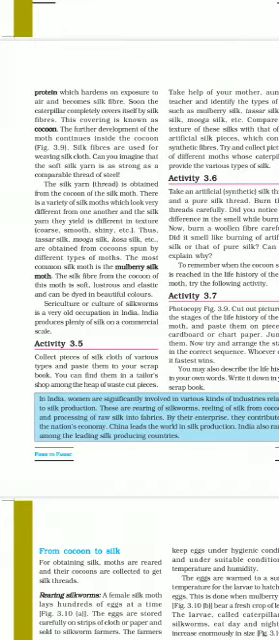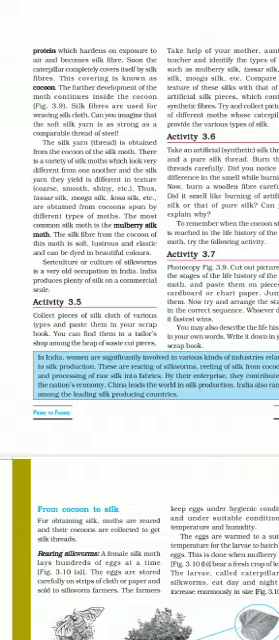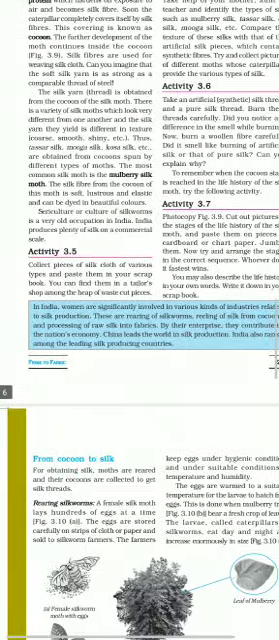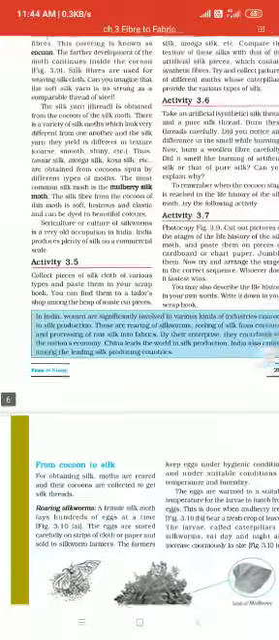The most common silk moth is a mulberry silk moth. The silk fiber from cocoon of this moth is soft, lustrous meaning shining, and elastic, and can be dyed in beautiful colors. Sericulture or culture of silkworm is very old occupation in India. India produces plenty of silk on a commercial scale. This activity we will discuss later.